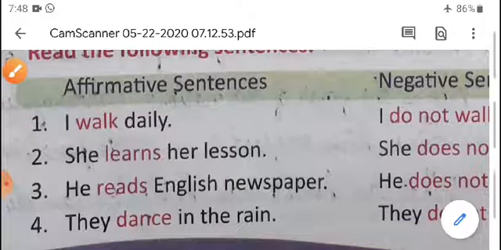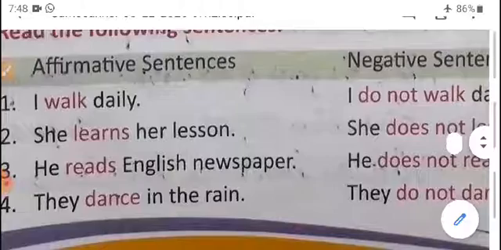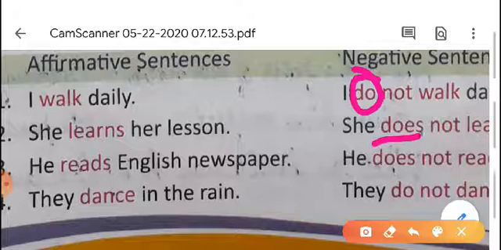I is singular, but it is a first person pronoun. That's why we have to write do here. If it is not the first person pronoun, we can write does. But it is the first person pronoun I. That's why we have to write do.